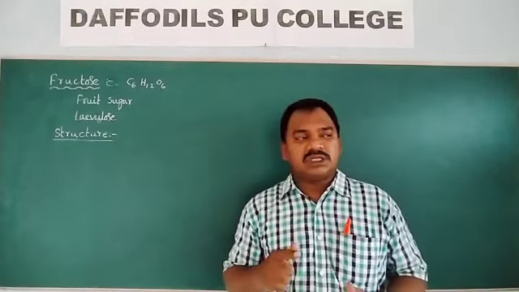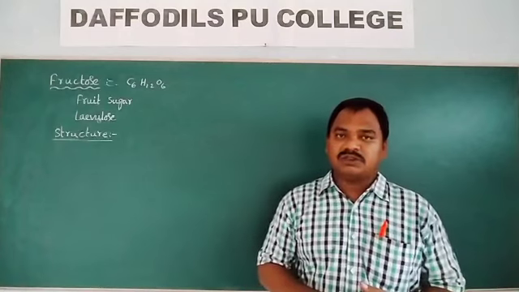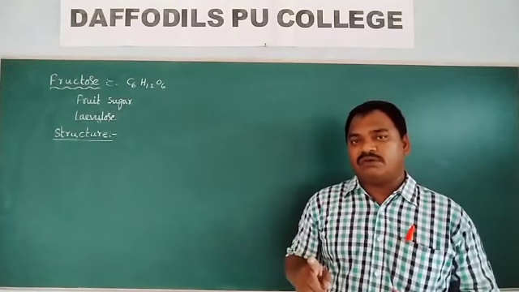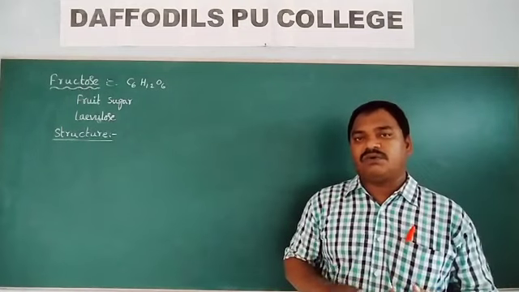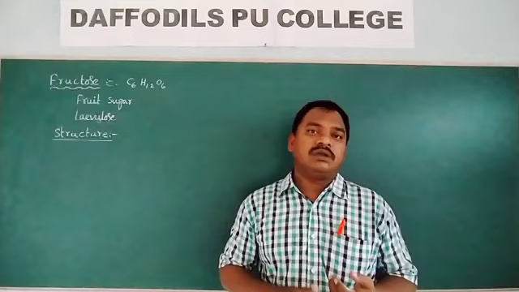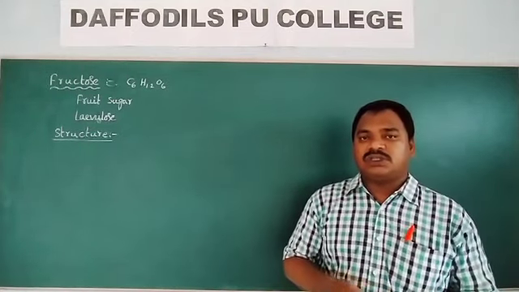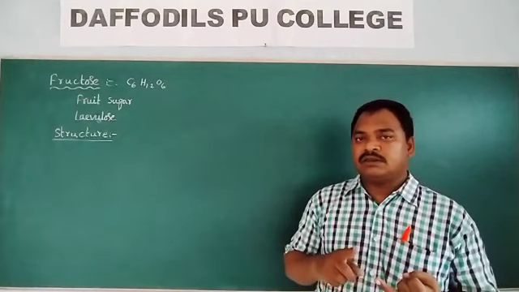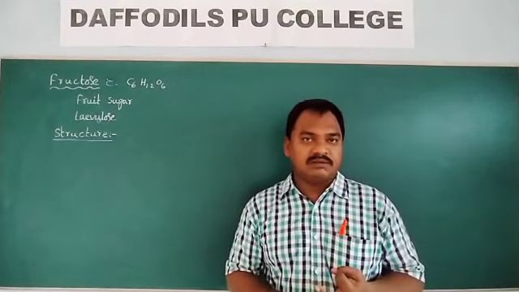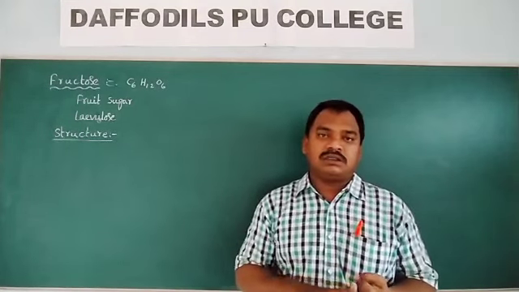By observing the stereochemistry, it is found that the stereochemistry of the C3, C4, C5 carbons of fructose and glucose is the same.